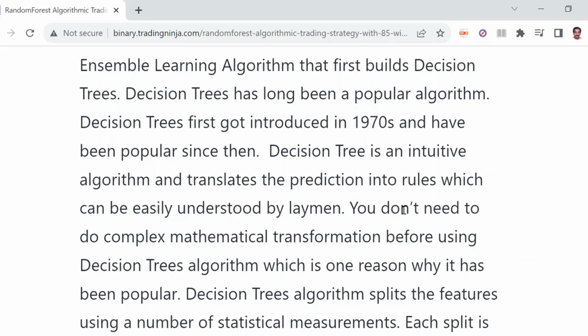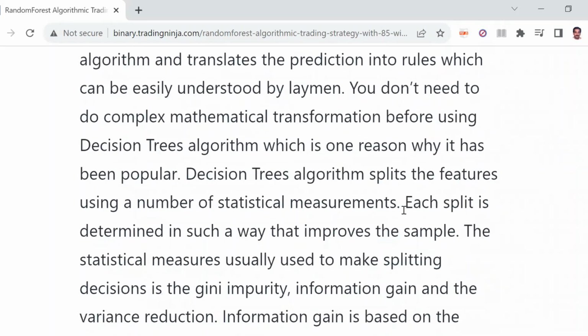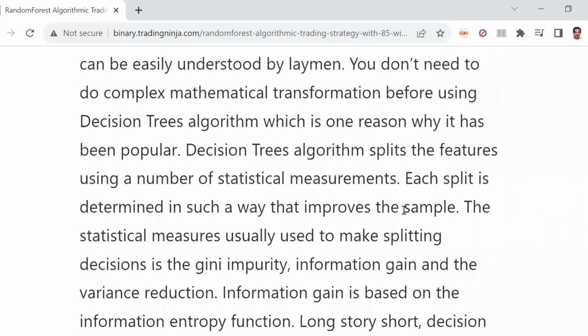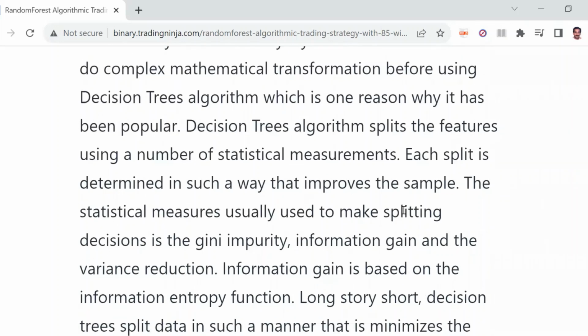Decision tree is an intuitive algorithm to translate the prediction rules, which can be easily understood by laymen. You don't need to do complex mathematical transformation before using the decision tree algorithm, which is one reason why it has been popular. The decision tree algorithm splits the features using a number of statistical measures. Each split is determined in such a way that it improves the sample. The statistical measures usually used to make the splitting decision are the Gini impurity, information gain, and the variance reduction. Information gain is based on the information entropy function.